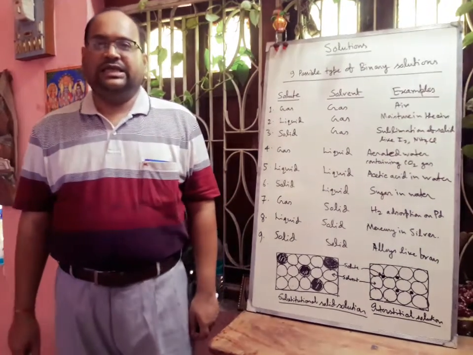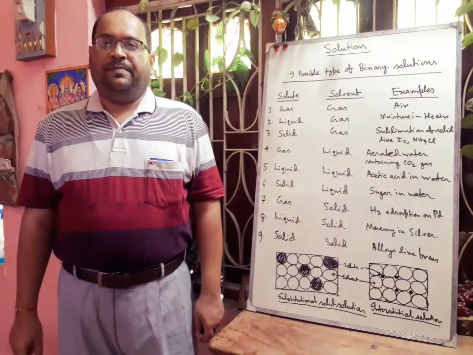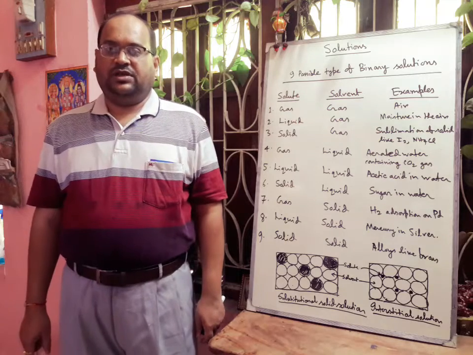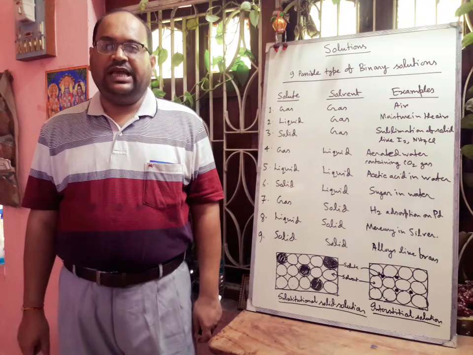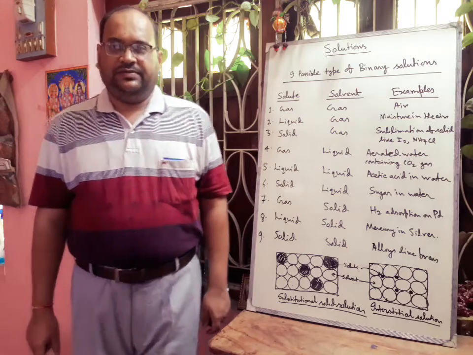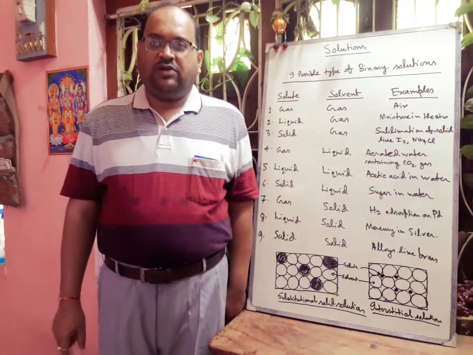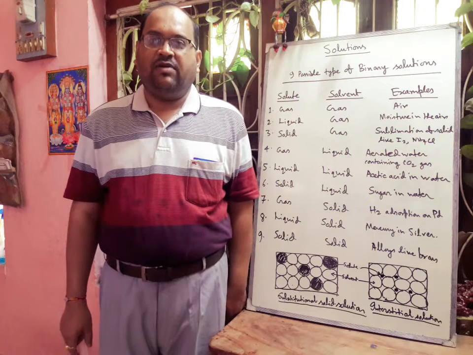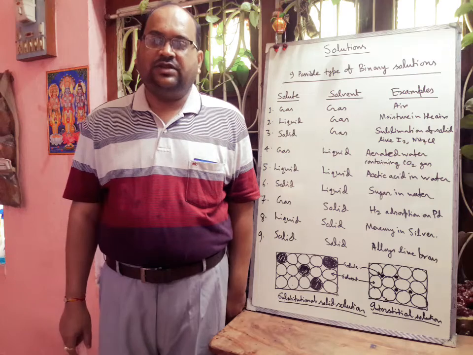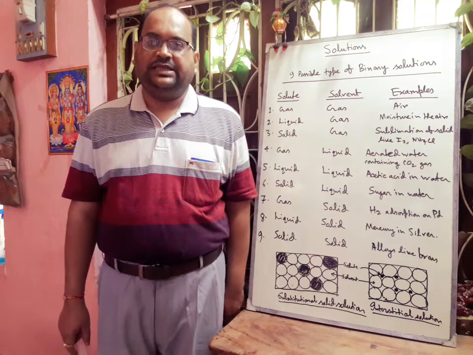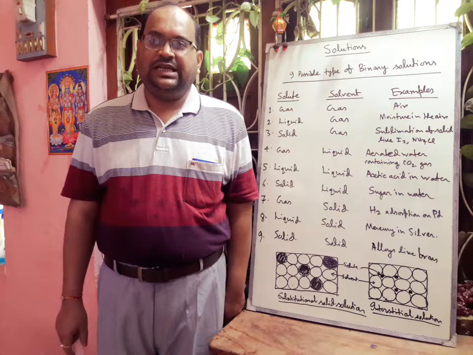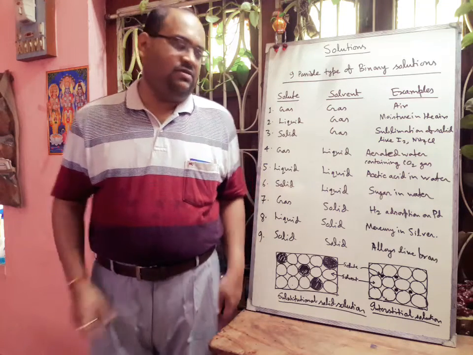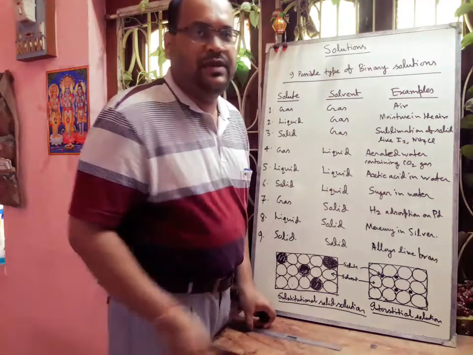Next we will discuss expressing the concentration of solution. First, we have to think about the solubility. The amount of solute in grams that can be dissolved in 100 gram of a solvent to form a saturated solution at a definite temperature is called the solubility. The concentration of solution can be expressed in several different ways. Okay, that I am showing.